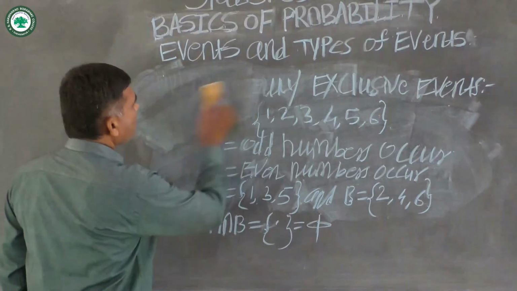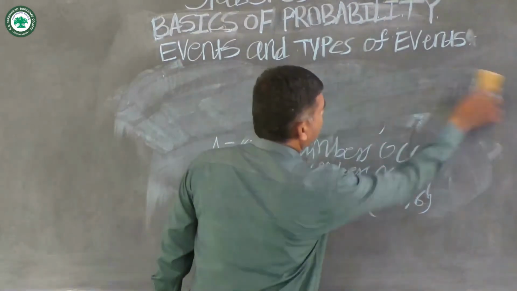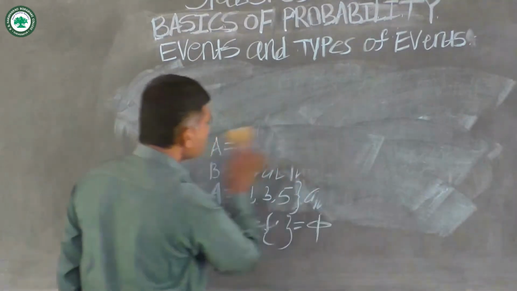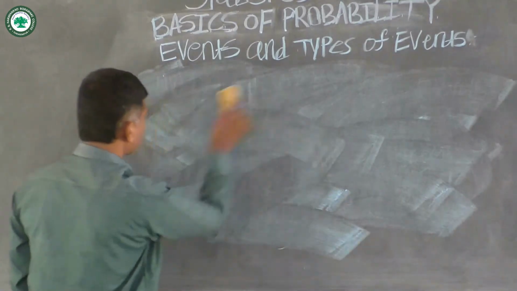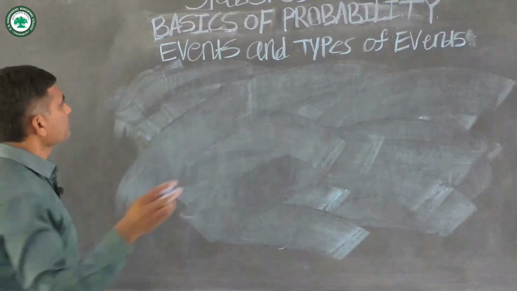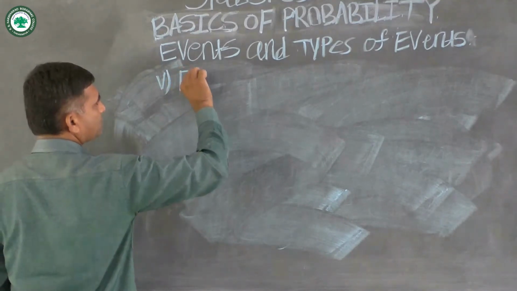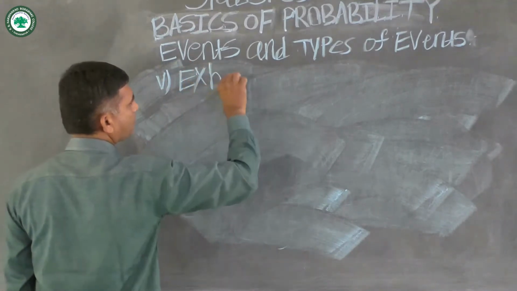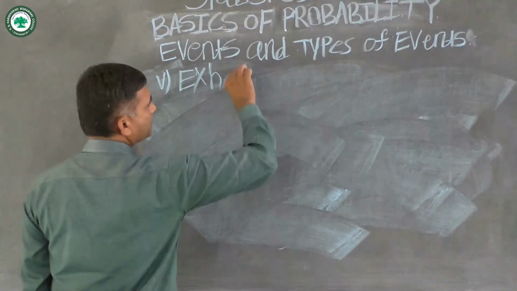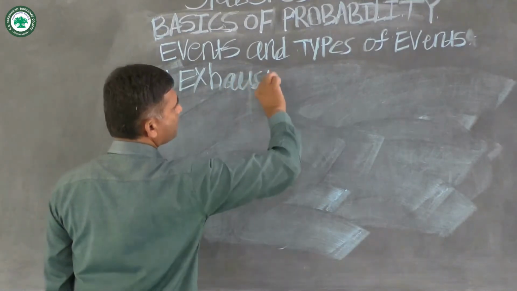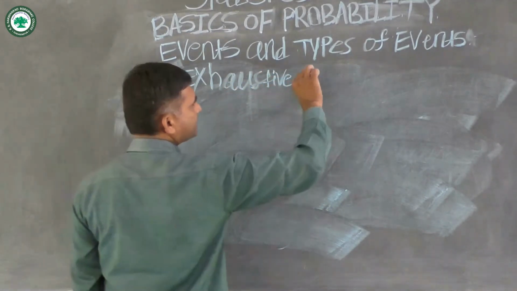Then, the next type of event is exhaustive events.